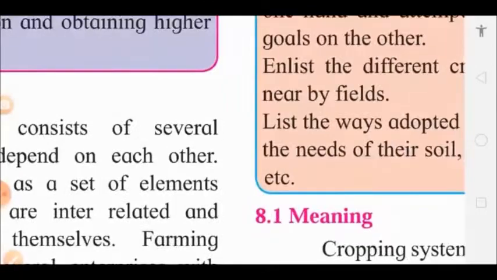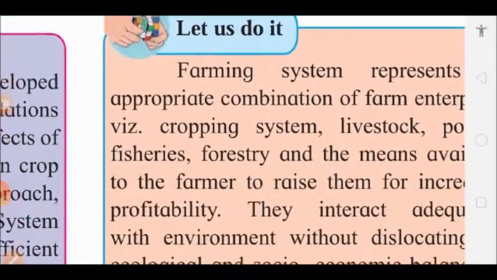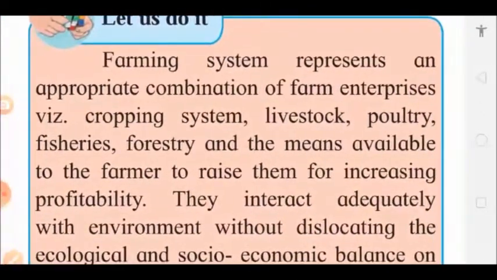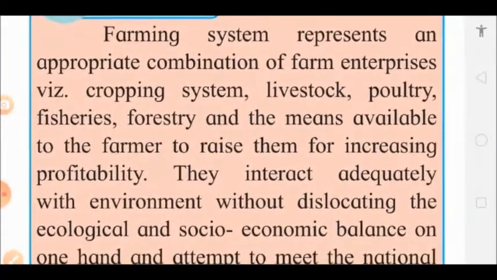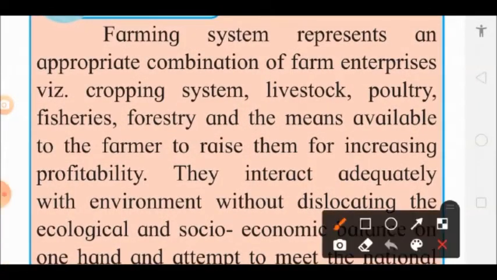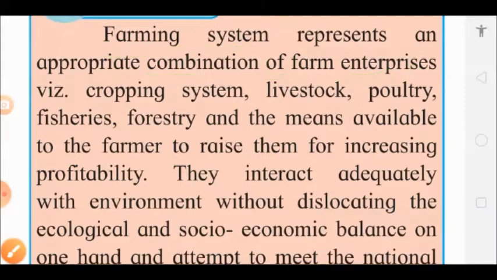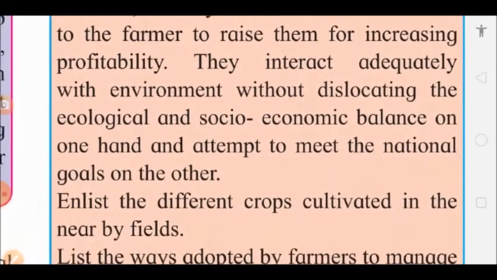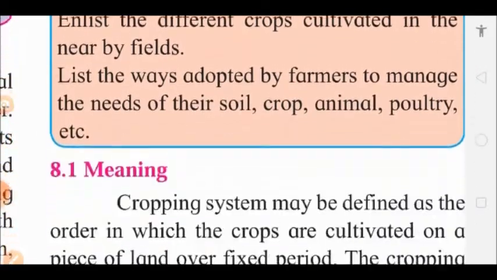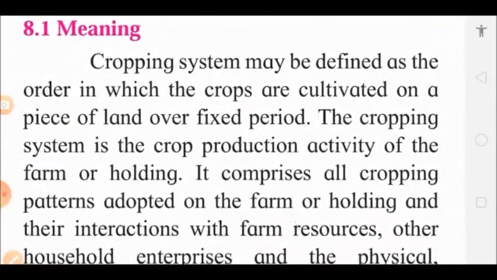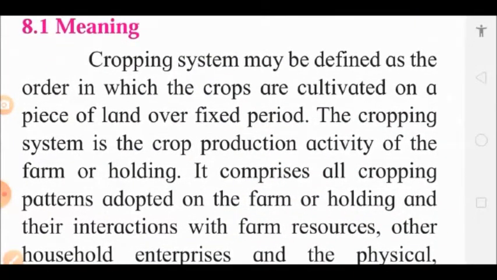Now, let us go to another factor. In the farming system, what is important? That there should be a proper combination of farm enterprises, just as we have studied. If there is no proper combination, then the cropping system or the farming system will not be in profit. Now let us go to the definition of cropping system.